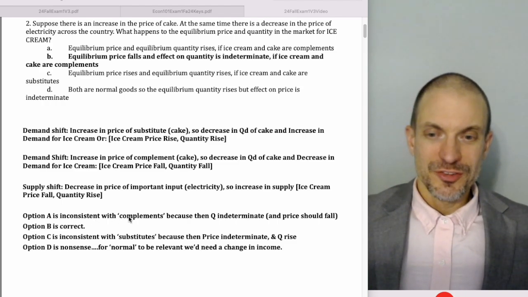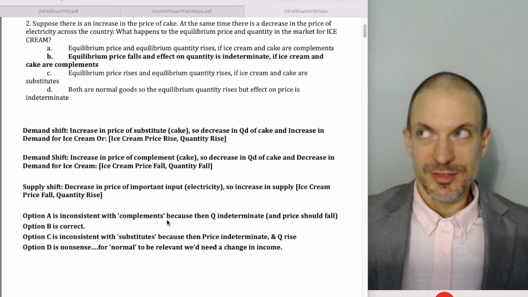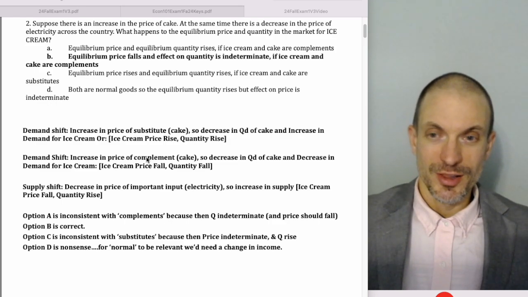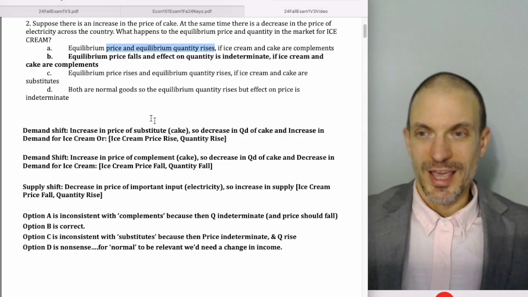A is inconsistent with complements because if we have complements, then we'll have an indeterminate quantity and price should fall. The decrease in demand leads to price falling. The increase in supply leads to price falling. But this is already just saying price should rise. So we know it's not A.